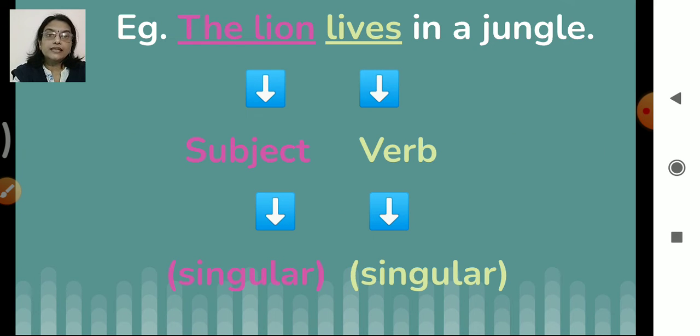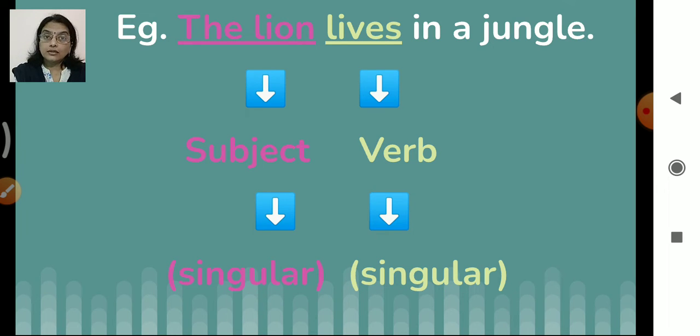Now here the example says, the lion lives in a jungle. Now this is a rule, children. Okay, so you have to keep it in your mind whenever we are doing the verbs. Okay, these rules you have to keep it in your mind. Do not forget them. They are very important. Okay, so the lion lives in a jungle. The lion is what? Subject, right? And lives is the verb.